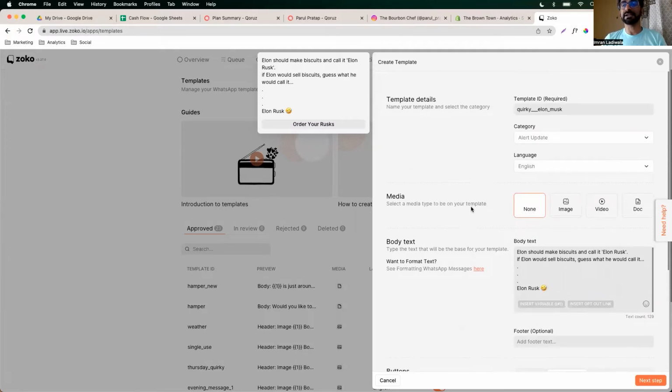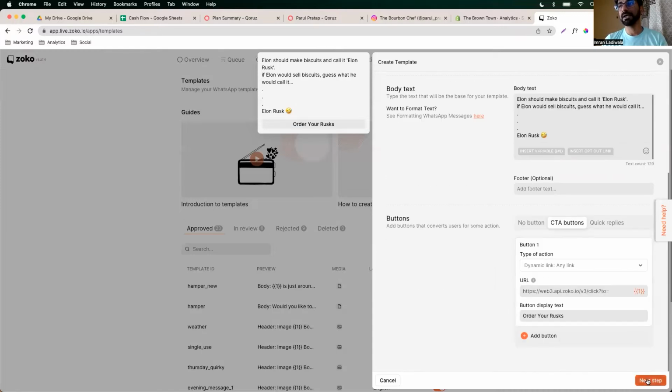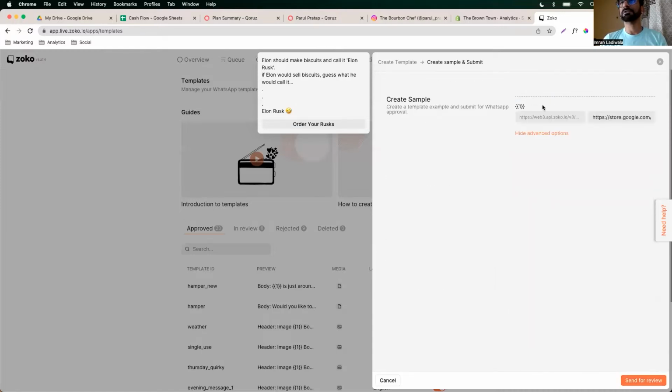I'm not going to just send it. I'm just going to show you how to send messages for approvals. If I were to send this, I would also add an image over here of Elon Musk. All right, that's that. Next step, advanced options. Where do you want to take the user?